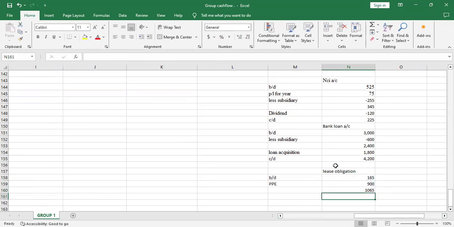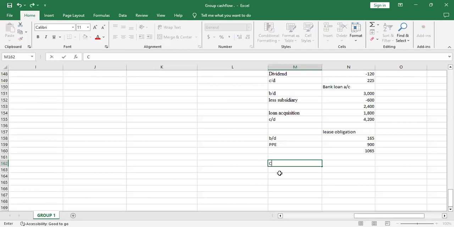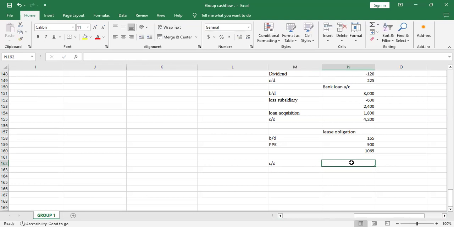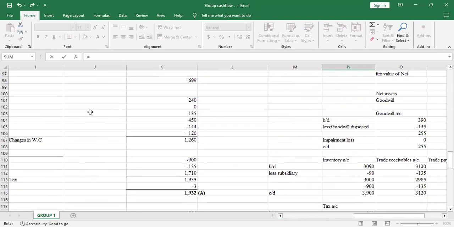So we'll have 1065. Then let me now compare with whether there was a lease, whether we pay or we acquired more. So I'll say carried down. So the balance carried down will be, I'll sum those two again.